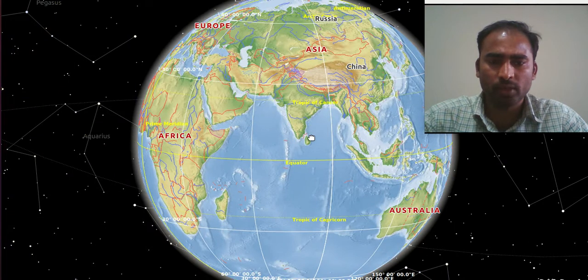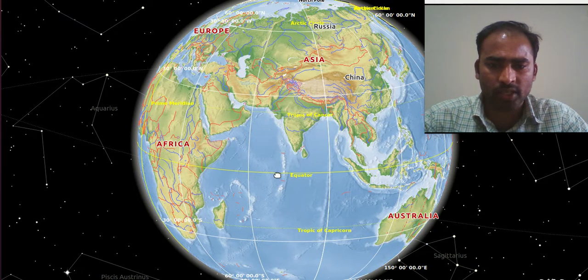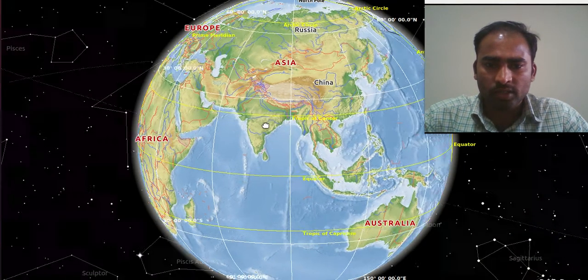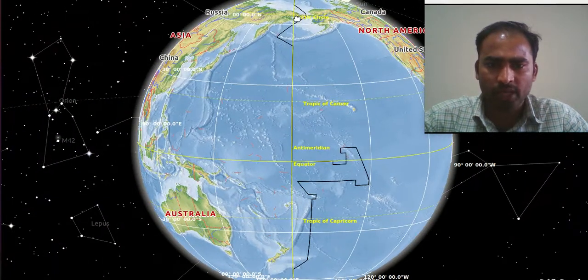So before that, first I will divide this globe into 4 parts. See here, this is the north direction, this is the south direction, the west direction, and the east direction. This is our equator circle, an imaginary line only. Above the equator we have the northern hemisphere, and below the equator we have the southern hemisphere. And if you observe here, we have our prime meridian. This is our meridian here.